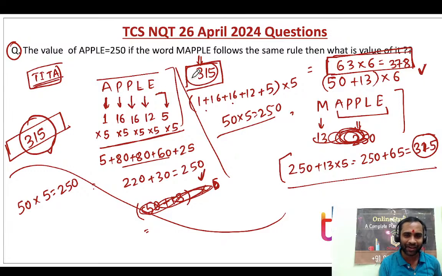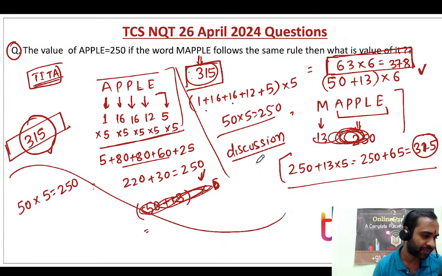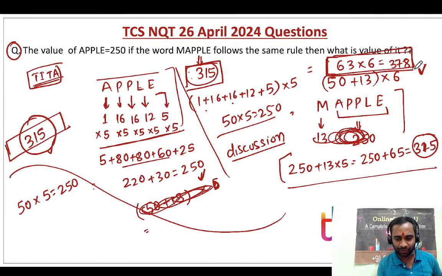Okay, so there will definitely be a discussion on this particular question. I wanted to know from you guys also, what is the logic you are thinking? Sir, apple is 5 letters, so multiply by 5, and maple is 6 letters, so multiply by 6, right? Okay, so see, that's what I'm telling, there might be two logics, and now I wanted to know from you.